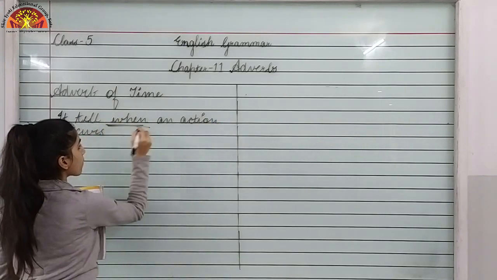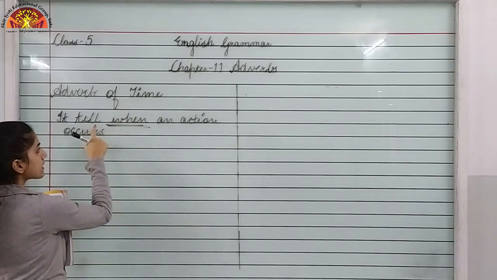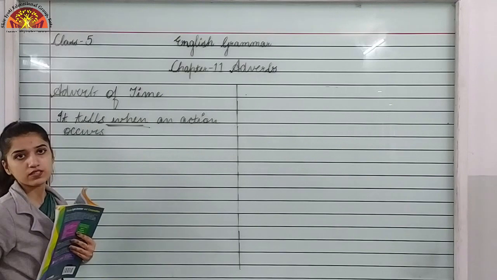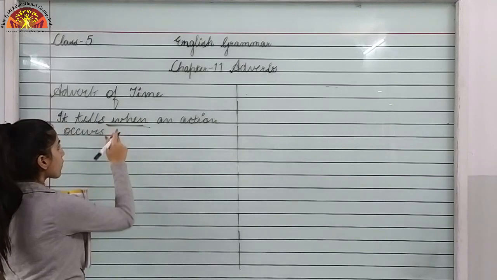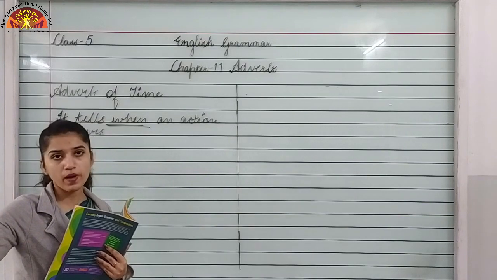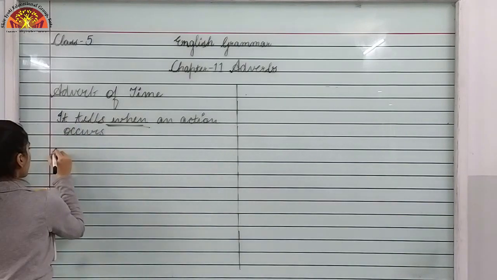We have to keep in mind that it tells when an action occurs. Now to identify adverb of time in a sentence, you have to question it with when. Let's take an example over here.